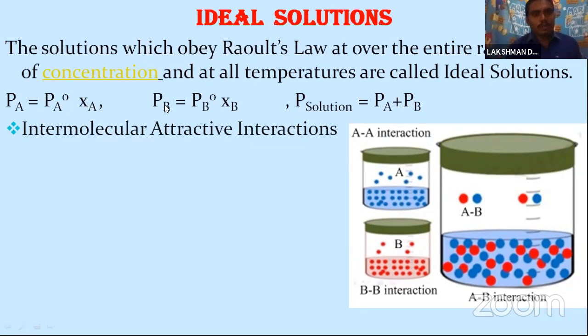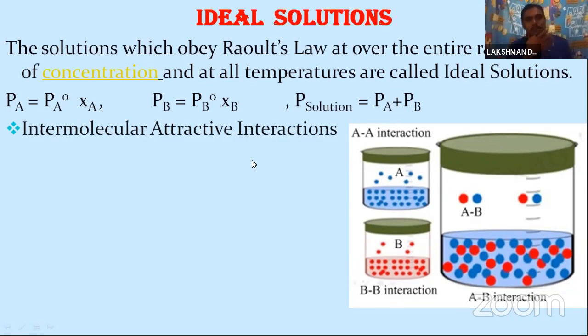For the B component, PB is equal to P naught B into XB. The total solution pressure is equal to the partial pressure of the A component plus the partial pressure of the B component.